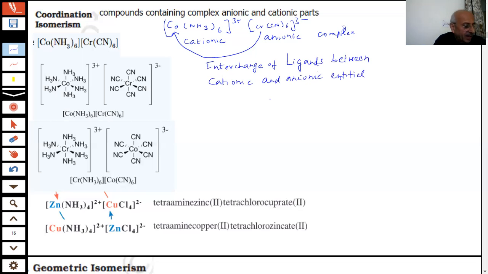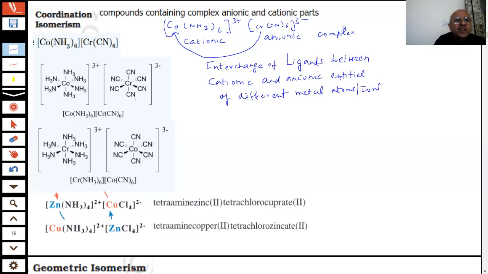There is an exchange of different metal atoms or ions. Then this will give rise to coordination isomerism.